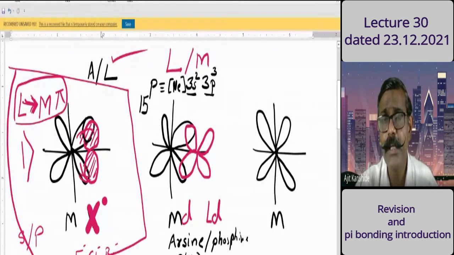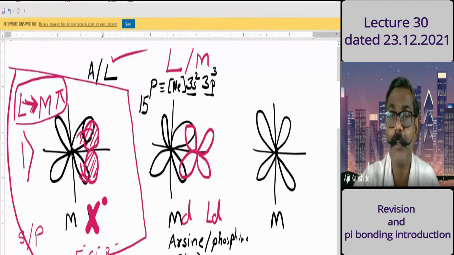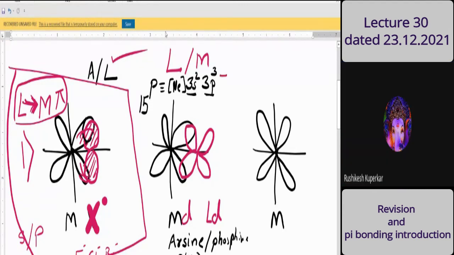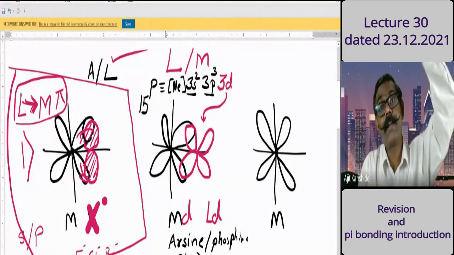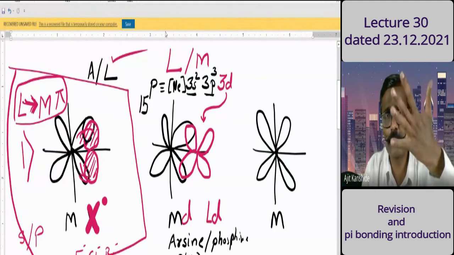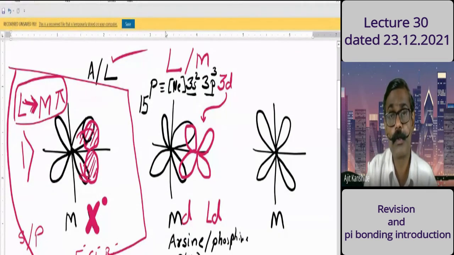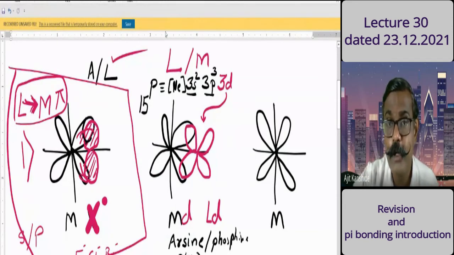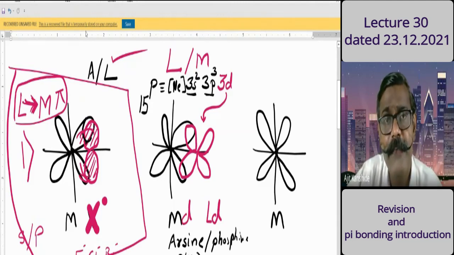After 3p, which orbital is there from a position point of view in the third shell? 3D. Right. That 3D orbital is of higher energy. Phosphorus does not have that many electrons to enter the d orbitals. So are those d orbitals empty or filled? Higher energy orbitals, electrons are not going.